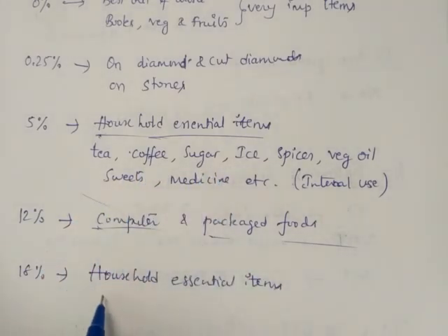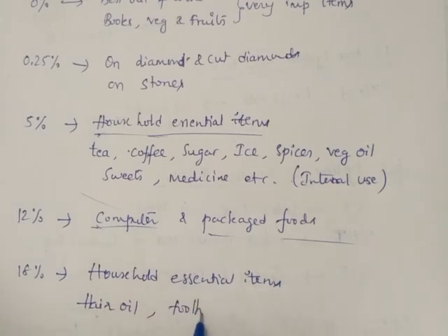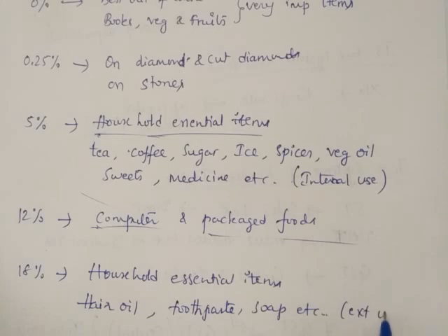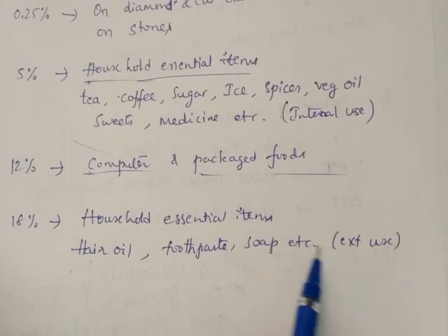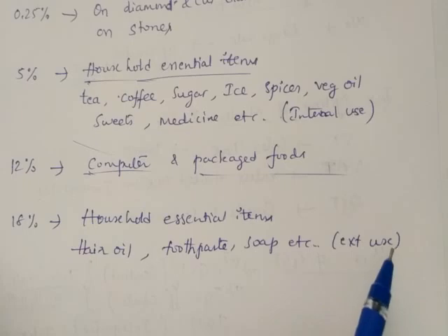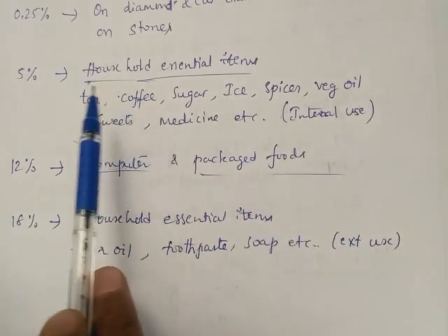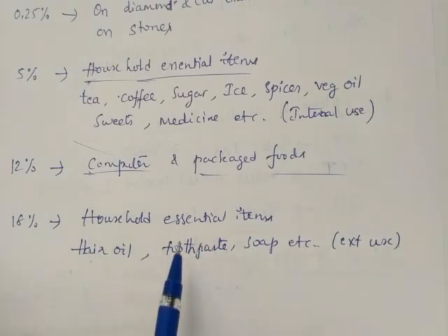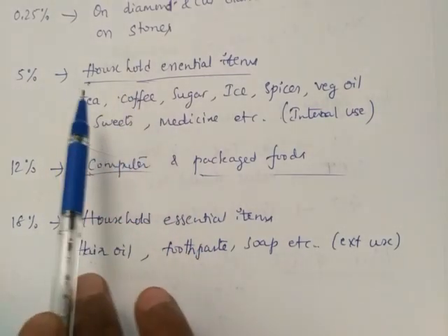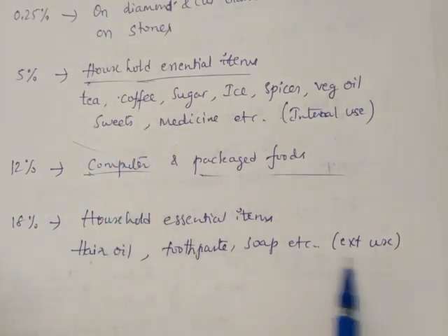Here we find hair oil, toothpaste, soap, creams, etc., for external use. These come under 18% because we are using them externally, not internally. Internal use mainly comes under 5%. 18% is also important for us, but it is not as essential as the 5% slab.